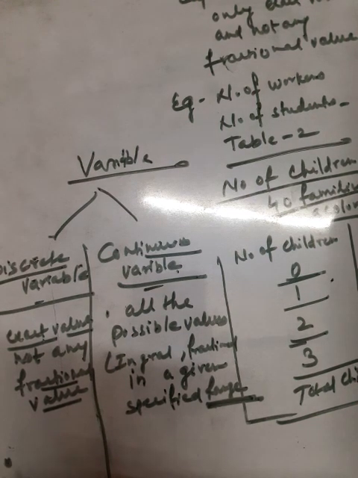Another major difference between discrete and continuous variables is that a discrete variable increases in complete numbers.